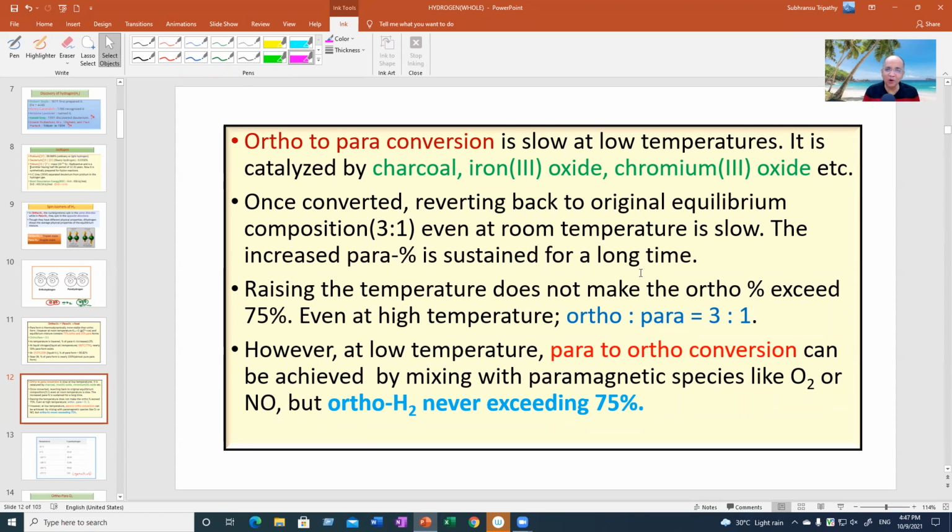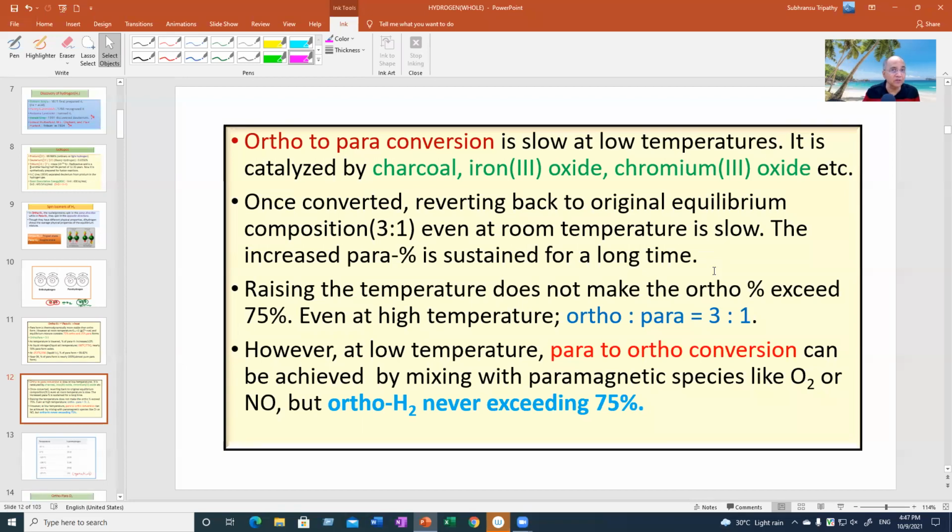Ortho will be hero now. But the hero cannot be a king. If you increase the temperature, you cannot extend the same analogy. By decreasing the temperature, para increases. So increasing the temperature, ortho might increase more than 75.